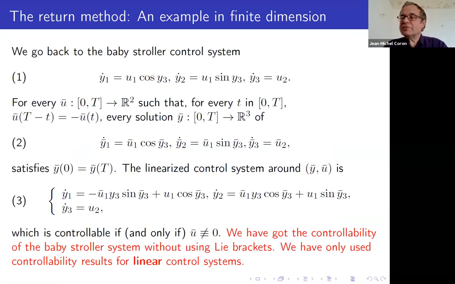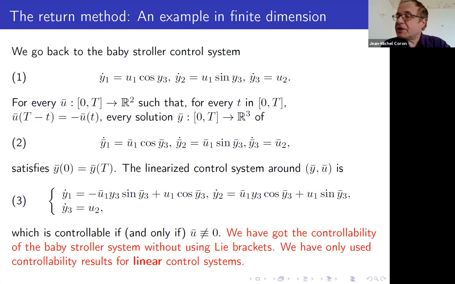If we go back to the baby stroller, we know thanks to the iterated Lie bracket that the baby stroller is locally controllable. But we want to prove the same result without using Lie brackets because we know that Lie brackets are difficult to use for partial differential equations. But we follow this idea. We try to find a y bar and a u bar, which is a trajectory of the control system, which starts at zero at time zero and arrives again at zero at time capital T.